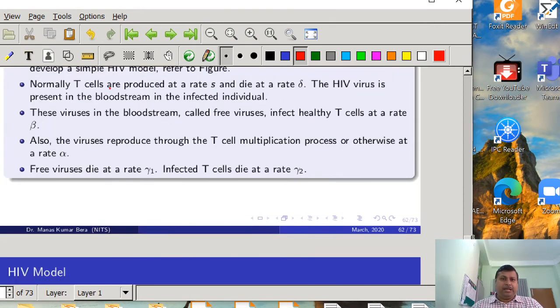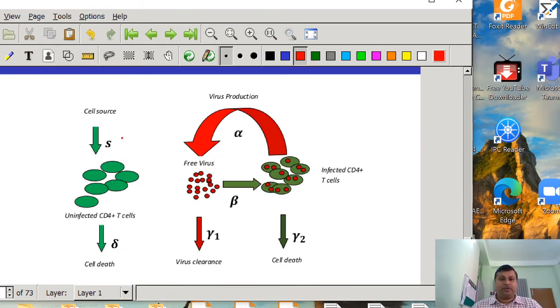Now the second important thing is the virus. This virus in the bloodstream, called the free virus, infects the healthy T cells at a rate beta. You see these small red circles representing the free virus which infects the healthy T cells at the rate of beta, and this represents the infected CD4 T cells.